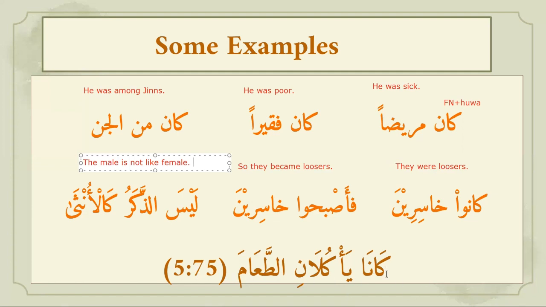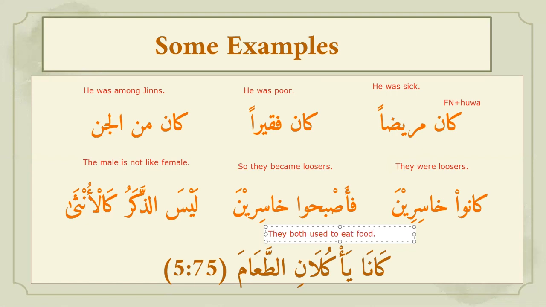Okay, then we have kana, so it means they both, right? Because it's a dual past tense dual form. So they both. Yakulani, eat. We can say kana yakulani, they both used to eat food.